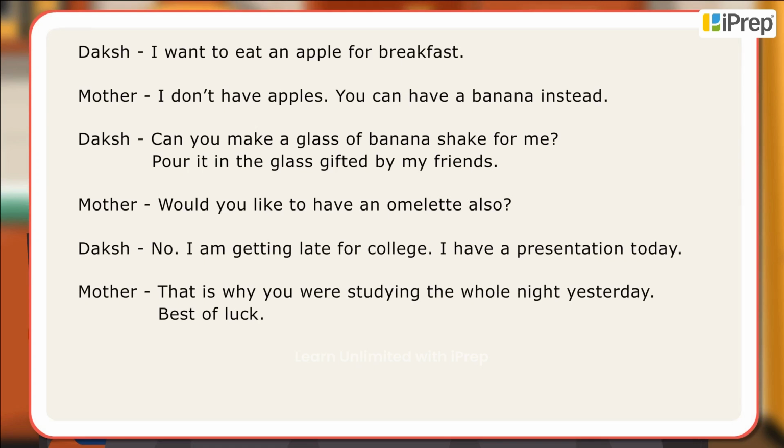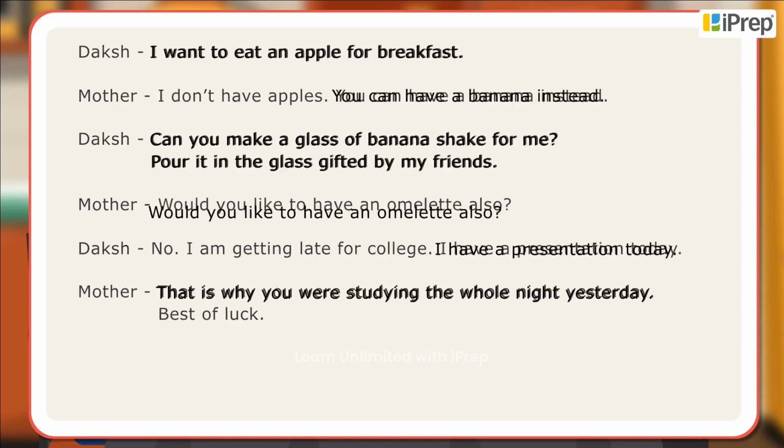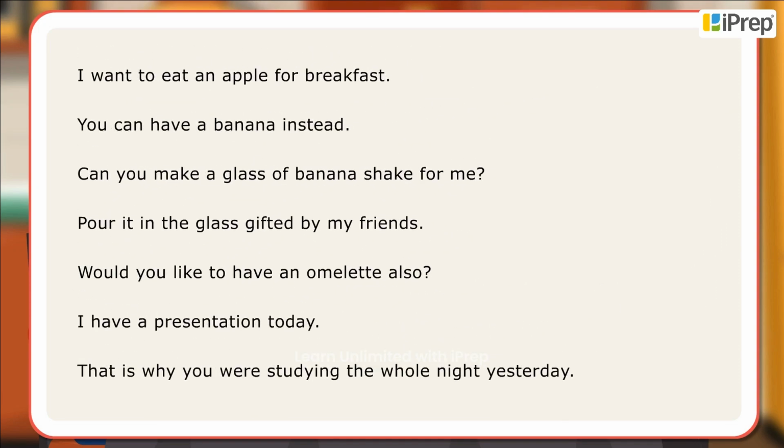In the dialogues, the boy and the mother have used words that give information about the nouns that follow and make it clear whether something general or specific is being mentioned. The words a, an and the are examples of articles. Here are some examples of the use of articles.